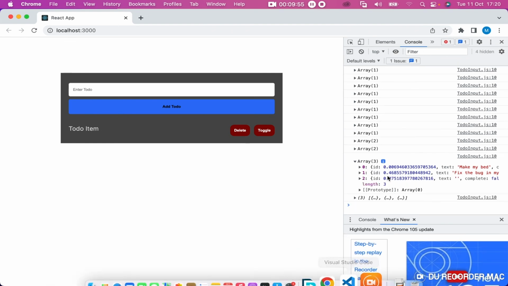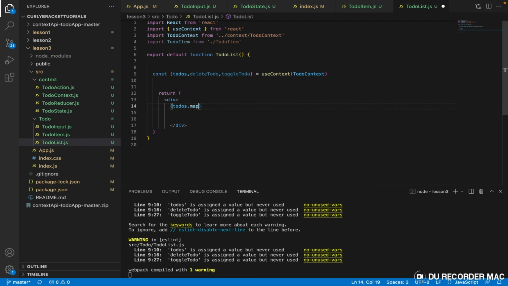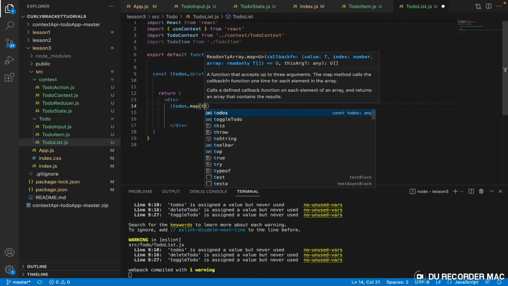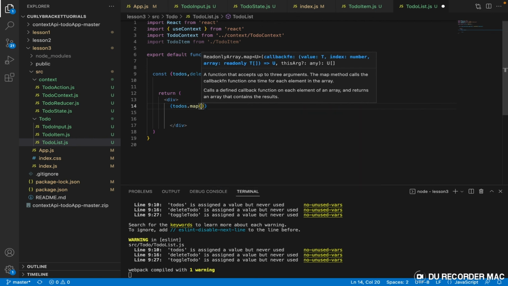So what we have to do right now is that our to-do array contains 3 items right now. That is, if you add the one that is empty, making it 3 items, right? So we have an array right now called to-dos. So to-dos.map, right? We need to map into this particular array that has 3 items already, and every item in this array should be represented by to-do, or let's call it item.